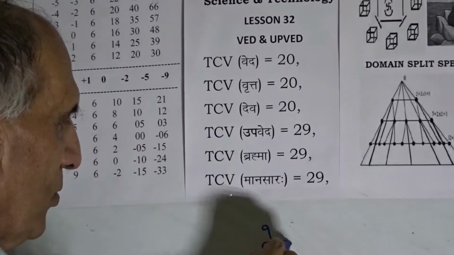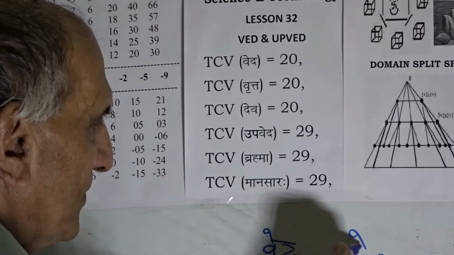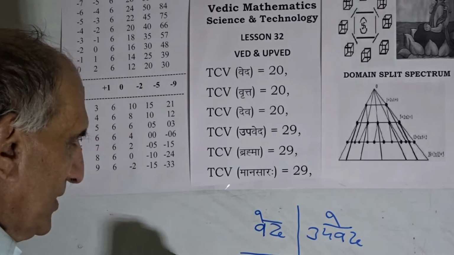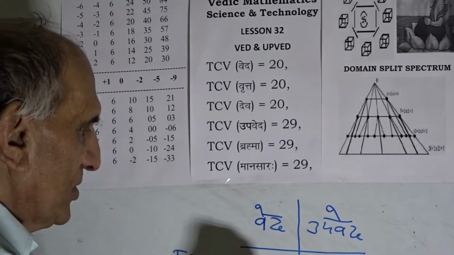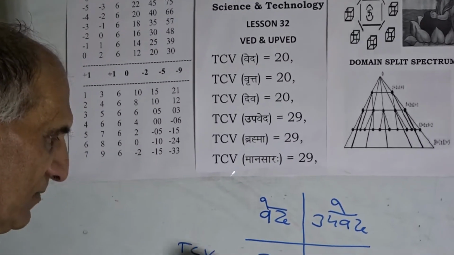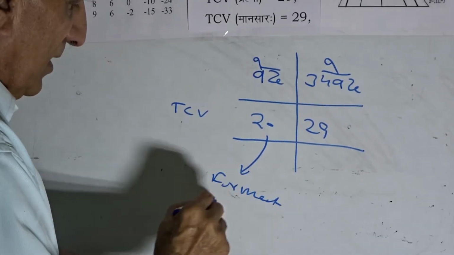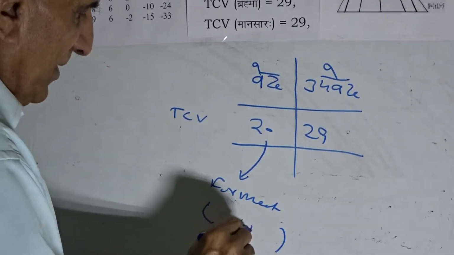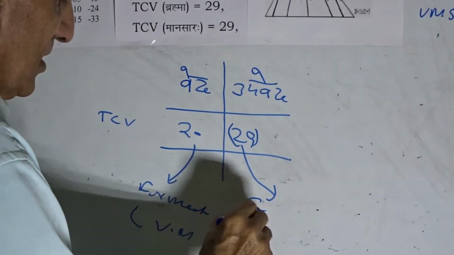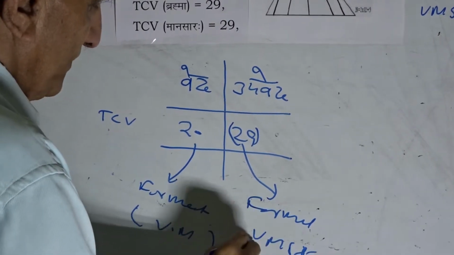These pair of formulations are of TCV values 20 and 29. Now, value 20 will give us a particular format which will take us to Vedic Mathematics, and value 29 will give us a format which takes us to Vedic Mathematics, Science and Technology.